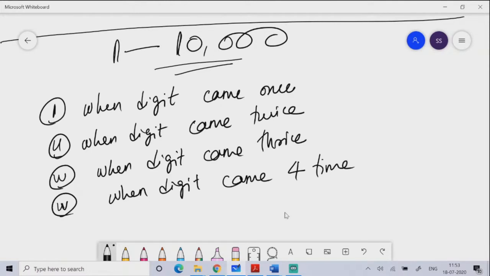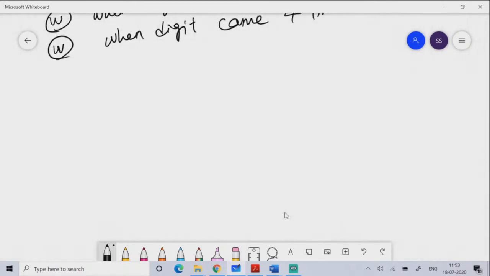And so, from 1 to 10,000, the digit 7 cannot come in 5 places. I hope you can understand. If the digit 7 came in 5 places, it would become more than 10,000. So the maximum number of places the digit 7 can come is 4. So one by one I'll do all the cases.